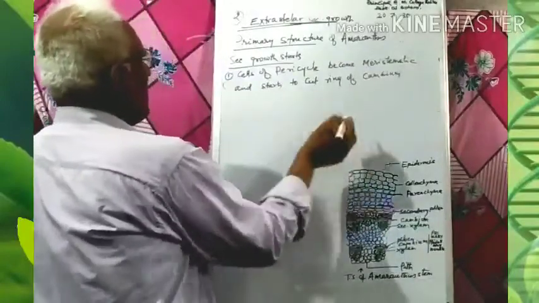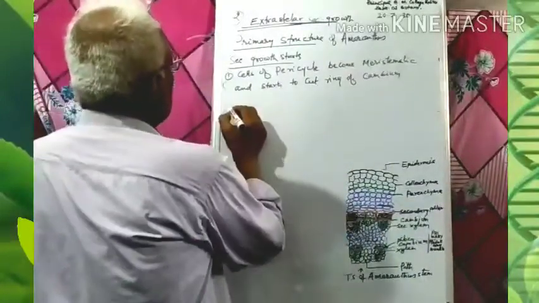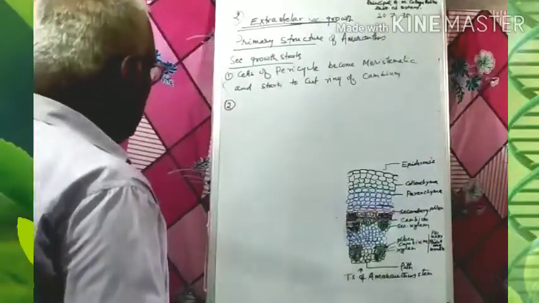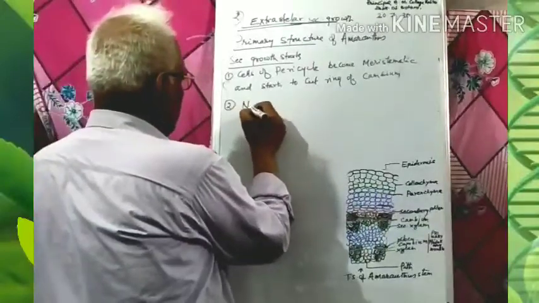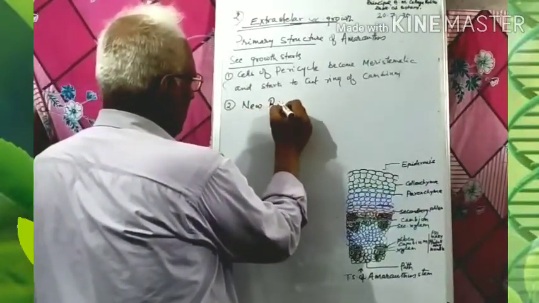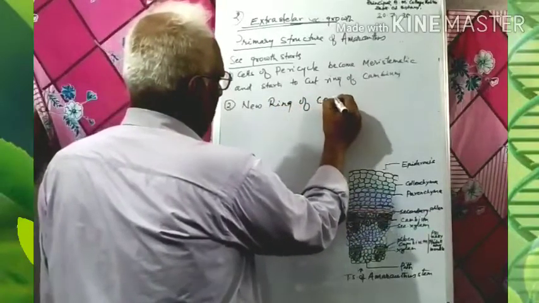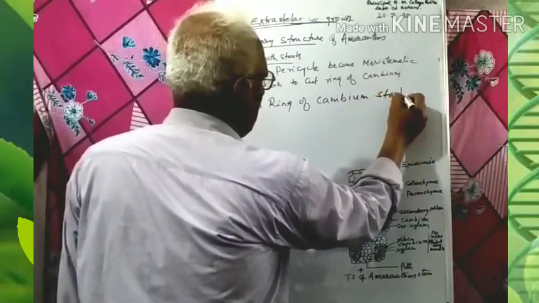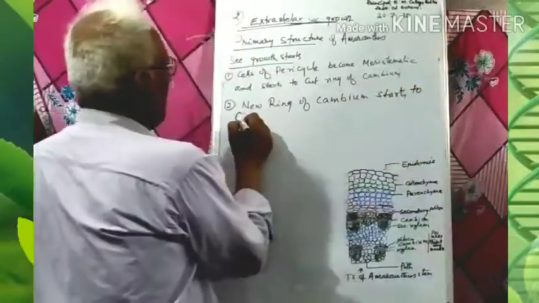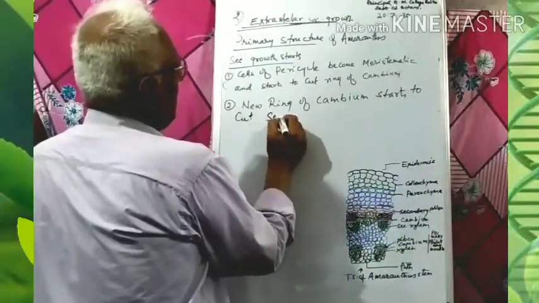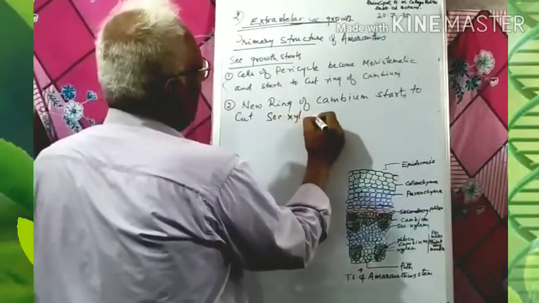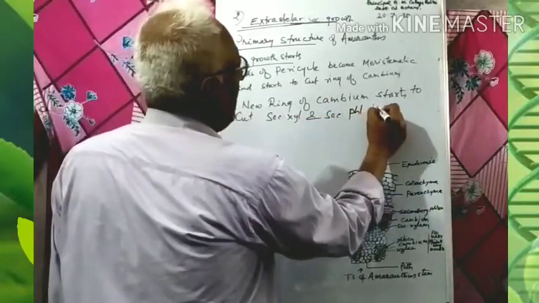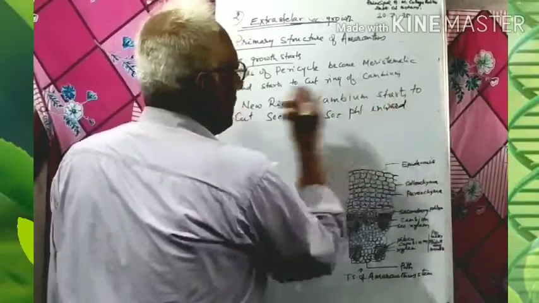Then this new ring of cambium starts to cut secondary xylem and secondary phloem inward. That is the peculiarity.